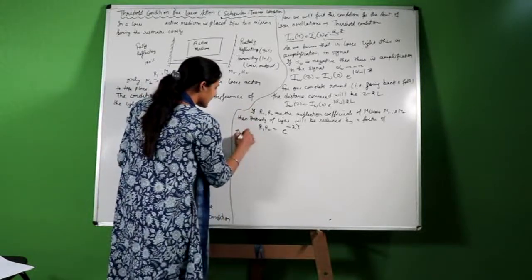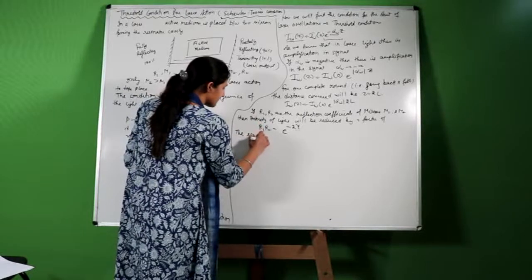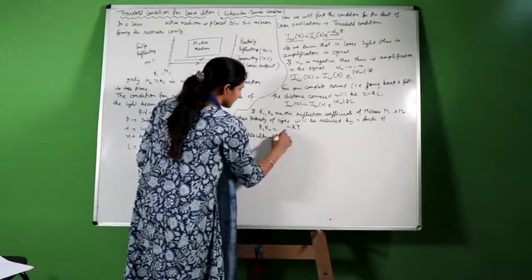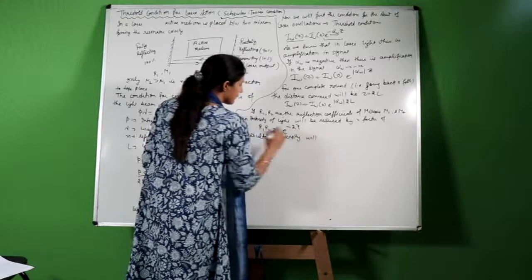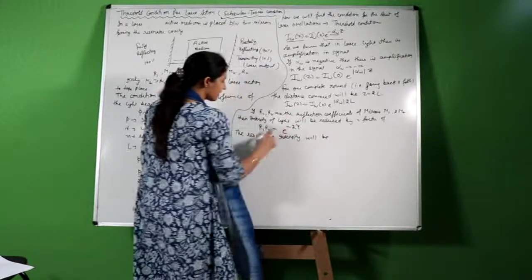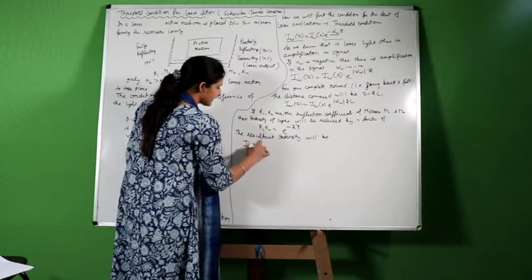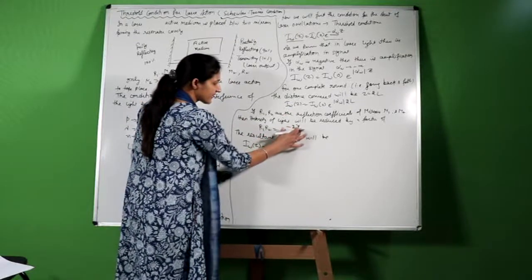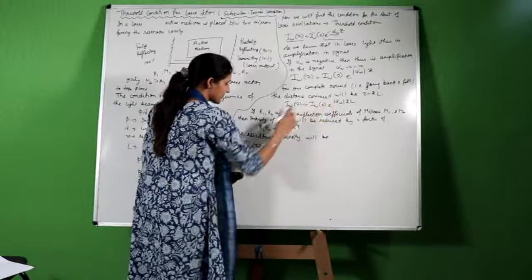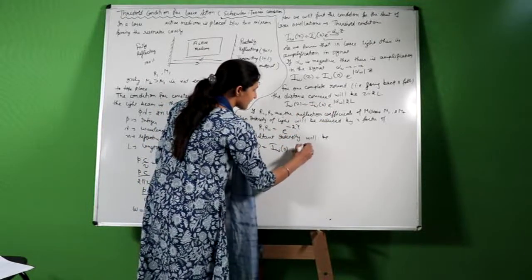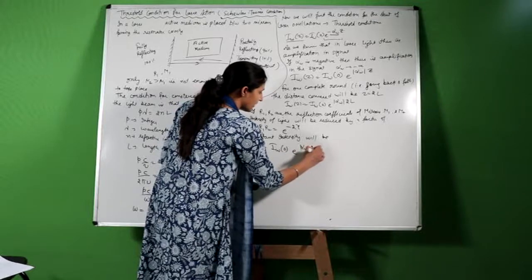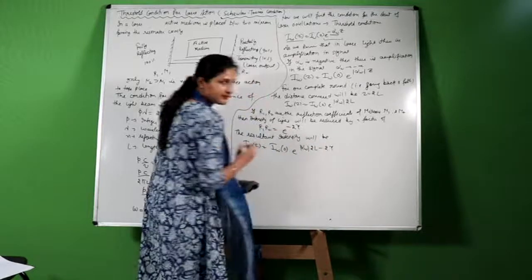Now the resultant intensity will be combining these two factors together, that is I omega, the resultant intensity, taking this factor also into consideration with this. I omega equals I omega 0 times e raised to power alpha omega 2L minus 2 gamma.